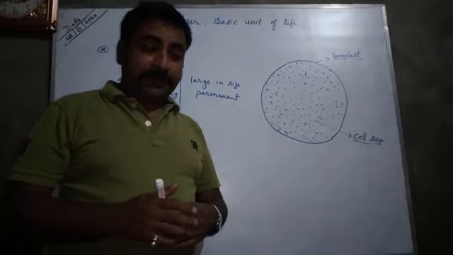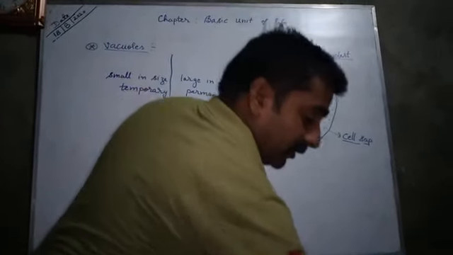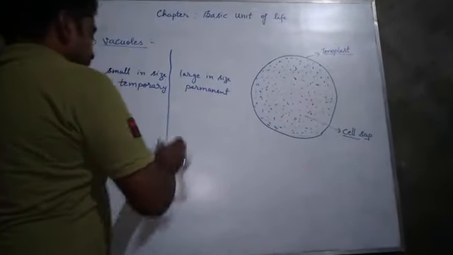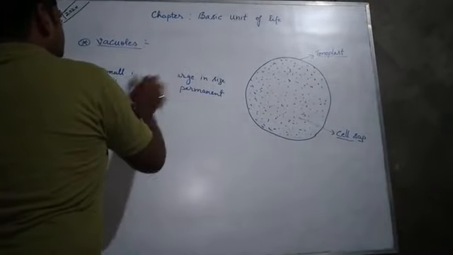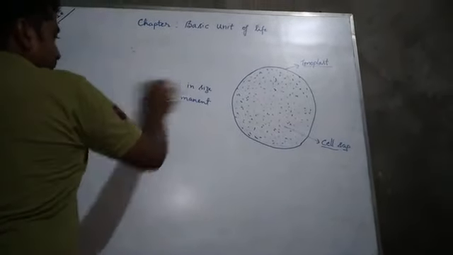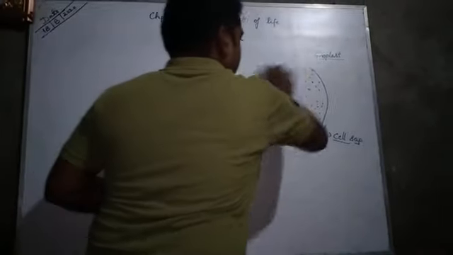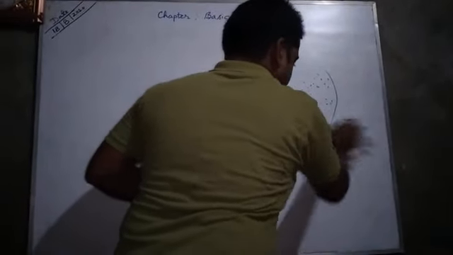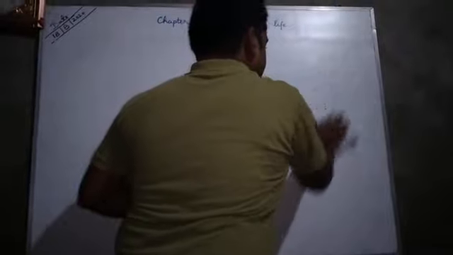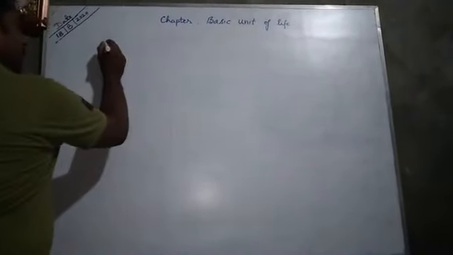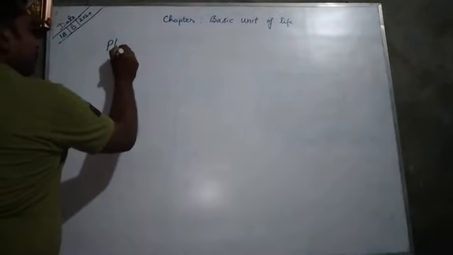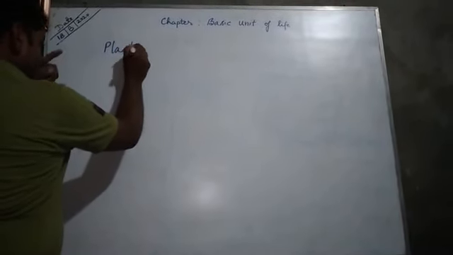Okay students, we are now moving towards our next topic, that is plastids. The next important cell organelle is plastid.